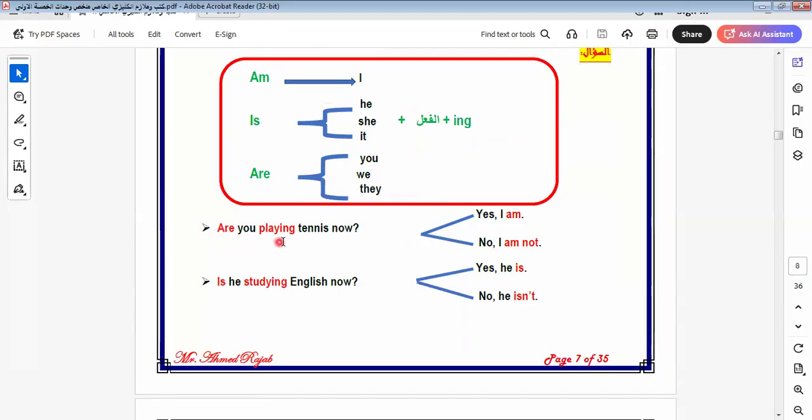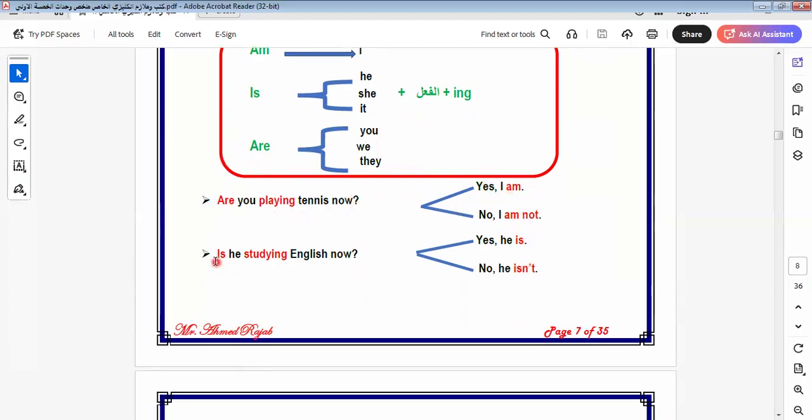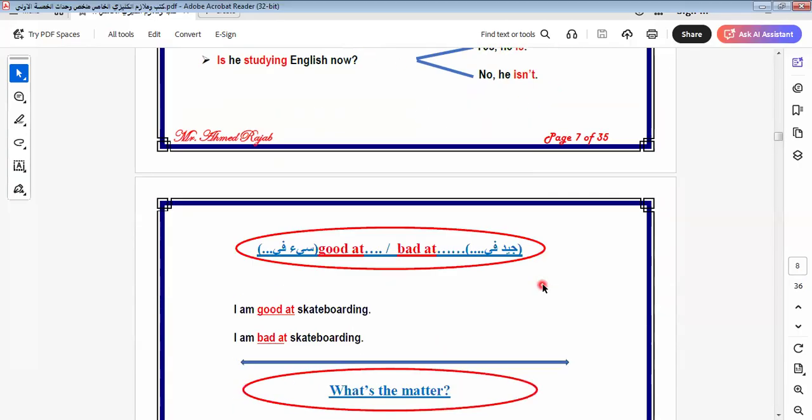Here we say, are you playing tennis now? So here I ask about what action you are doing now. We can reply by yes, I am, or no, I am not. Here we say, is he studying English now? If he isn't studying English now, I say, no, he isn't. He is studying what? He's studying French, science, mathematics, any subject, okay? If he is studying English now, I say, yes, he is.